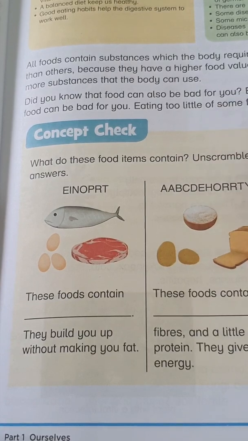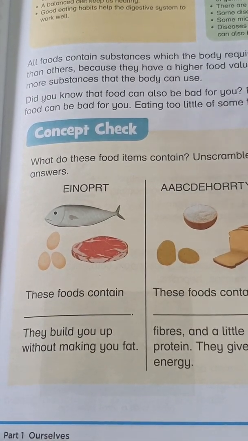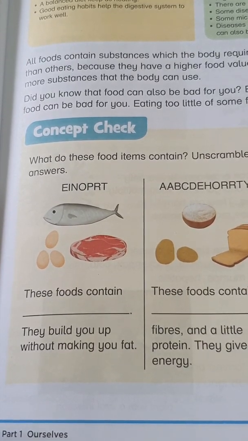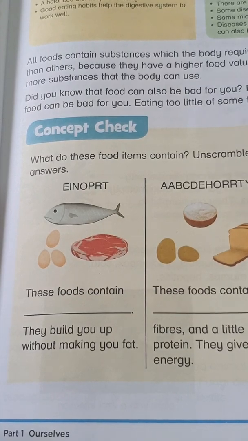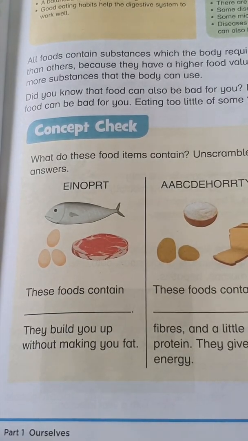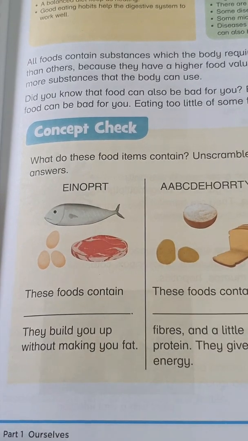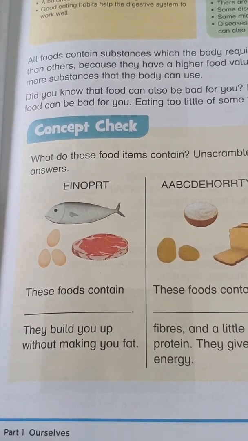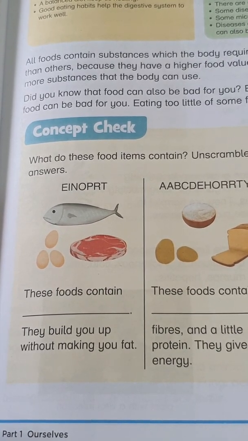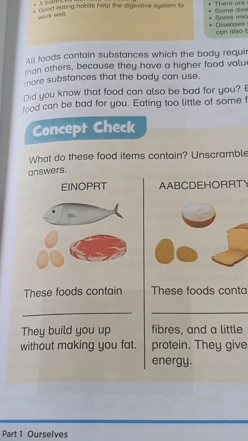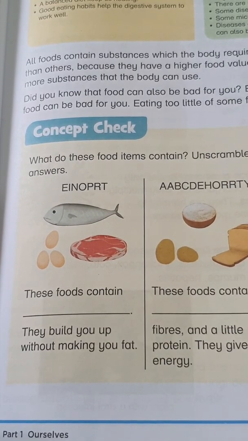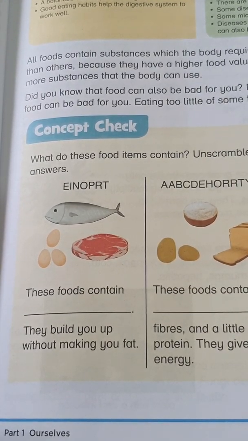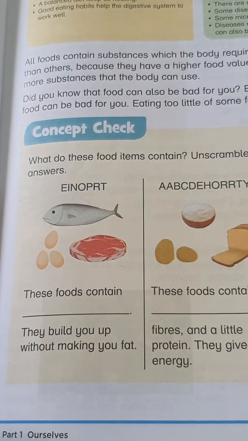Eating too little of some food can also be bad for you. The big example for too little food is that you are not taking a good amount of water, or you're not taking enough fruits. Obviously these things affect our body. The more sugar and salt you take will affect our teeth and our bones, and less intake of water, juices and fruits will also affect our body, making us weak. So this was about knowing what food does to our body and how much of each food we should and should not take.